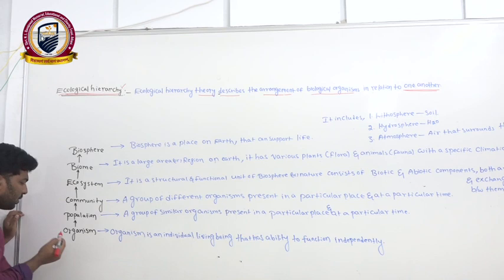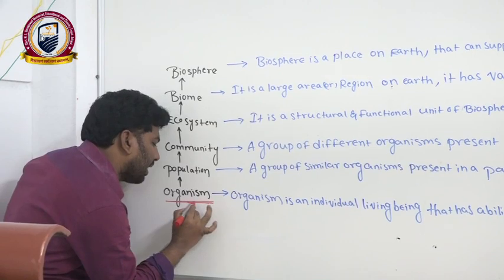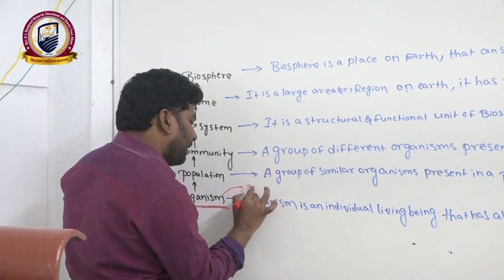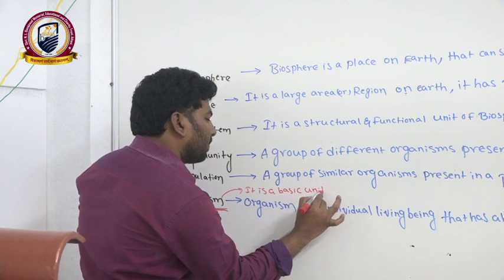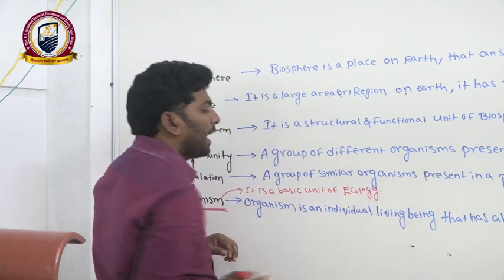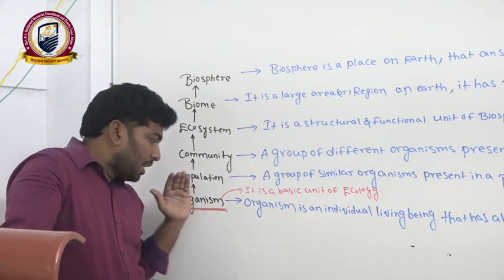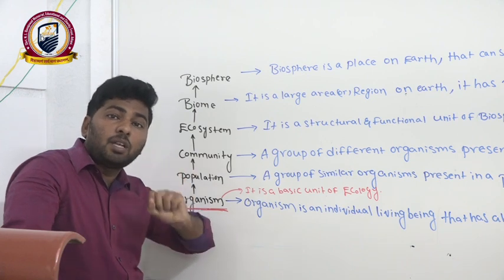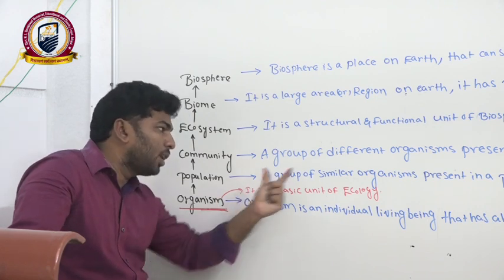We'll see here. First one, we will take up the organism level. Organism level ecology. It is a basic unit of ecology. It is a basic unit of ecological hierarchy. Why is it a basic unit of ecology? We are starting here from the organism level. The study of ecology will start minimum at the organism level. That's what it is, a basic unit.